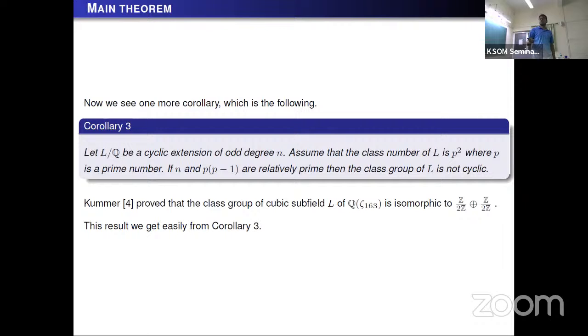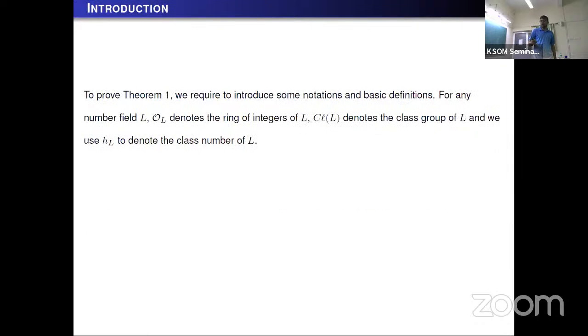Truman proved that the class group of the cubic cyclic field L of Q(zeta_163) is isomorphic to Z/2Z. This result we get easily from Corollary 3. Now I will introduce some more notions and basic definitions.